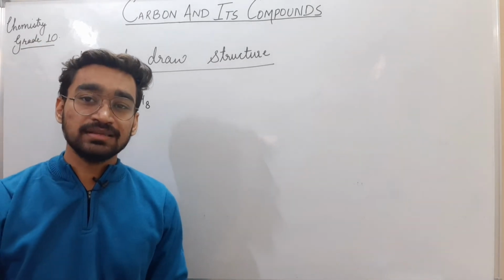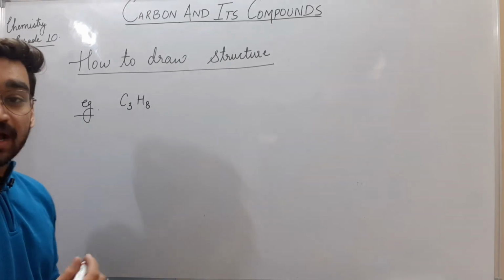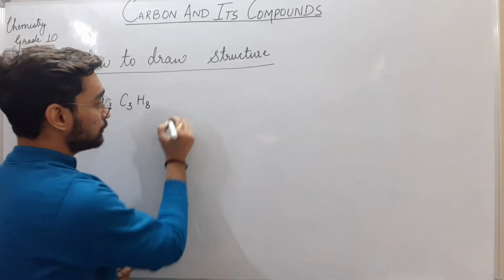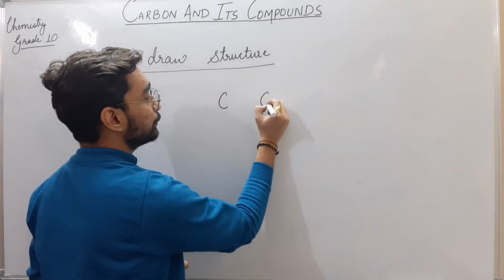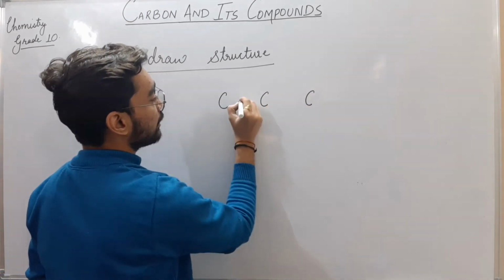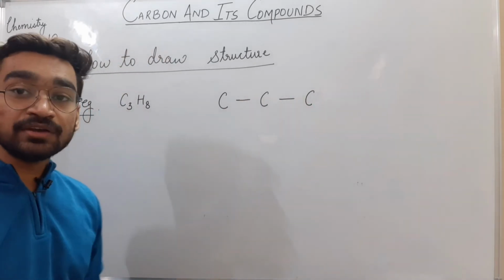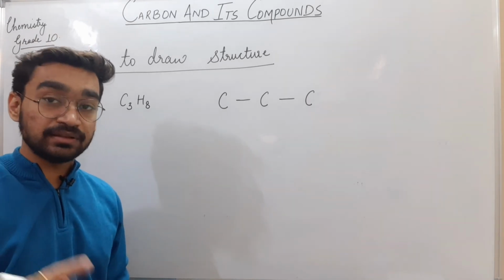First example is C3H8. First of all, I will draw all the carbon atoms joined with a single bond. So just draw 1, 2, 3 carbon atoms with a single bond between them. Now I want to draw all the hydrogens present there with single bonds.